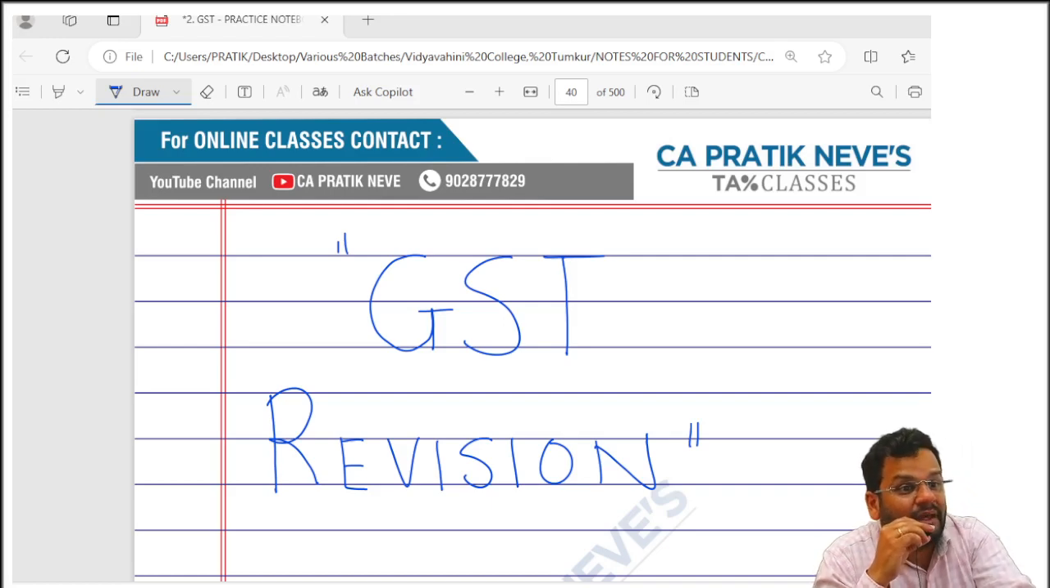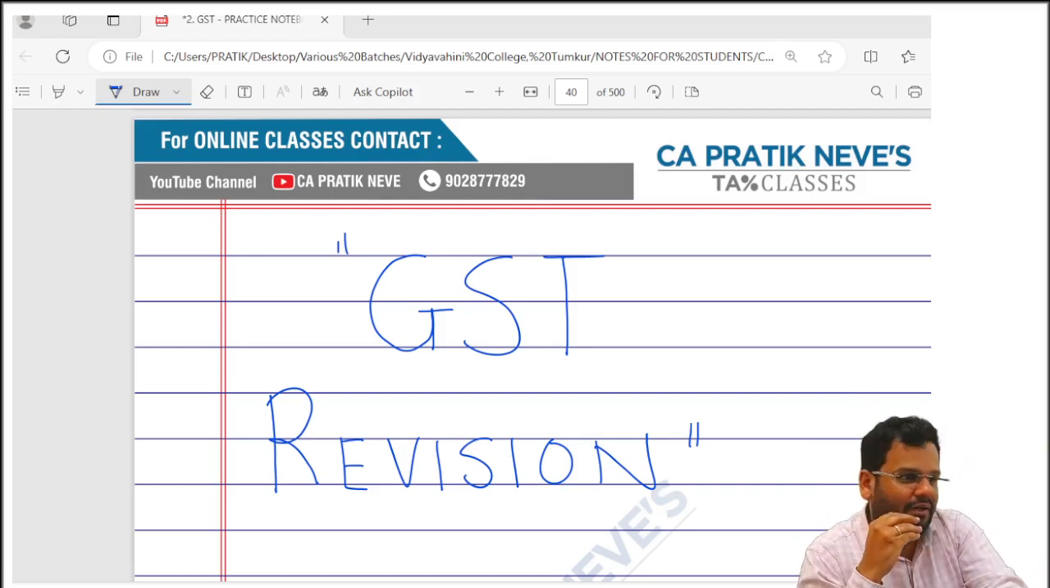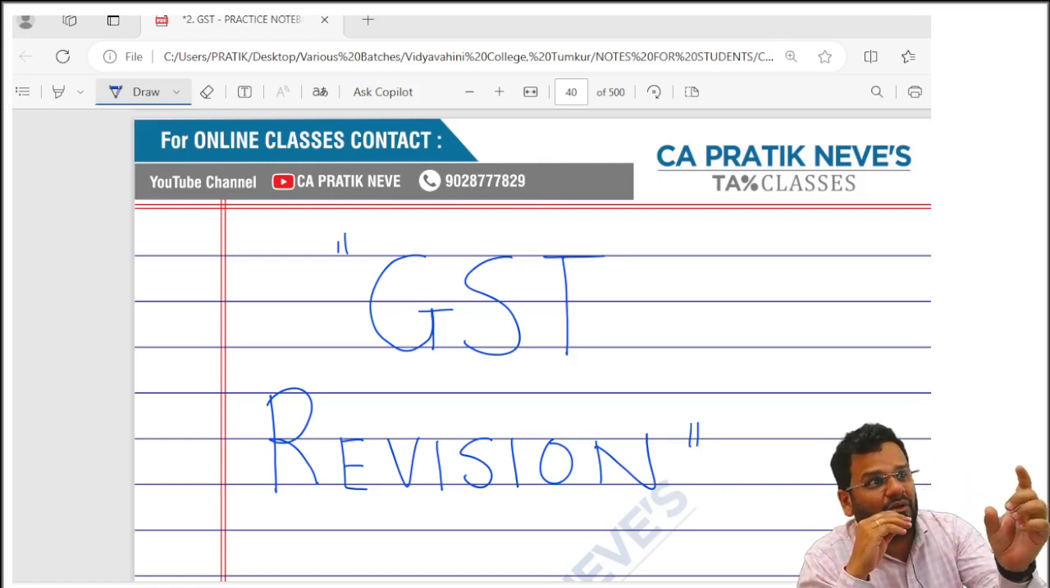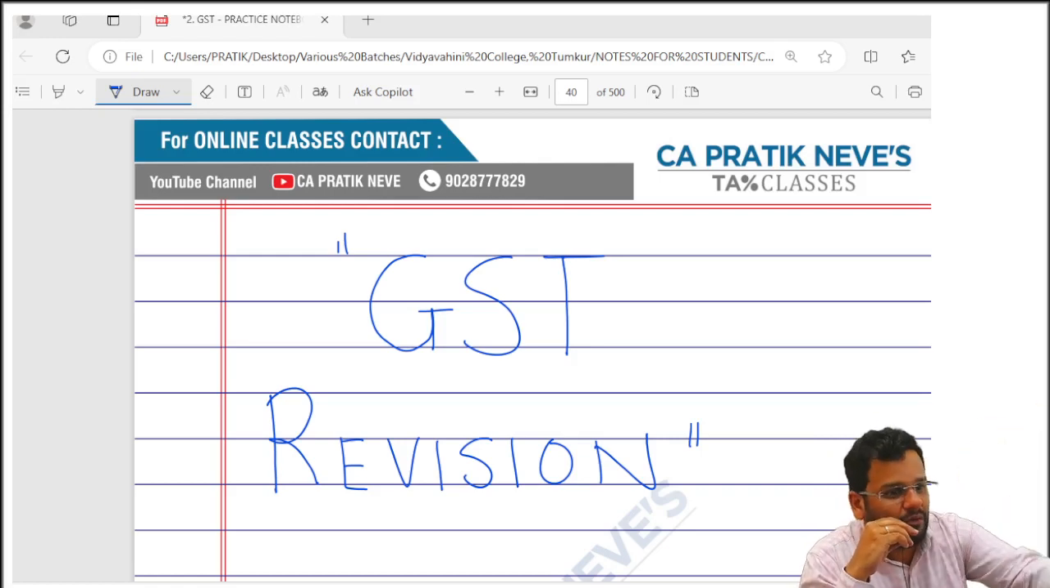Subsection 3, exclusion. You should exclude discount. Discount given A, before or at the time of supply, B, after supply, but conditions to be satisfied. If given before supply, please check that it is recorded in the invoice. If given after supply, 3 conditions to be satisfied. Number 1, it is as per terms of the supply. Number 2, the amount of that particular discount is relatable to the invoice. And third, most important condition, ITC attributable to discount is reversed by recipient of supply.